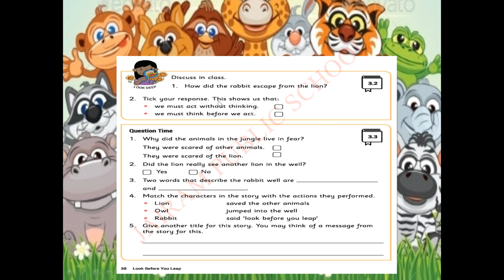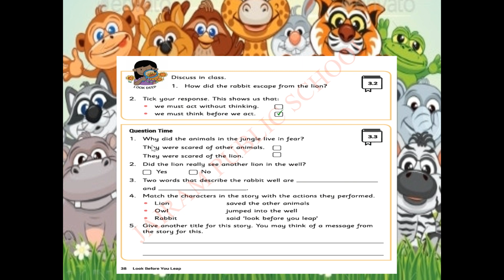Tick your response. This shows us that the rabbit was clever. From this story, what are we coming to know? First one is, we must act without thinking. Is it right? No. We must think before we act. Is it right? Yes. Very good, children.